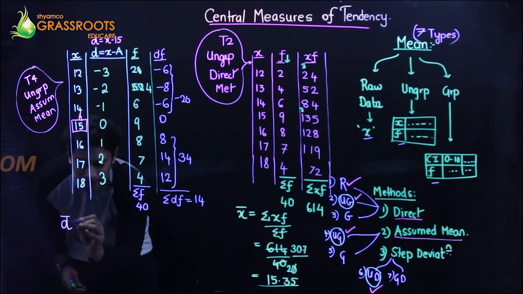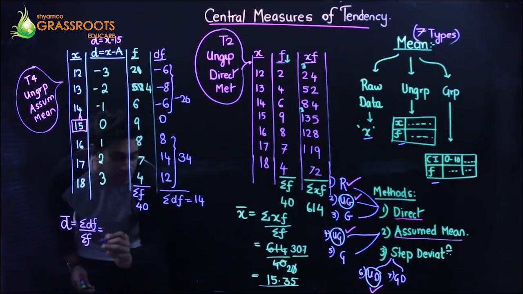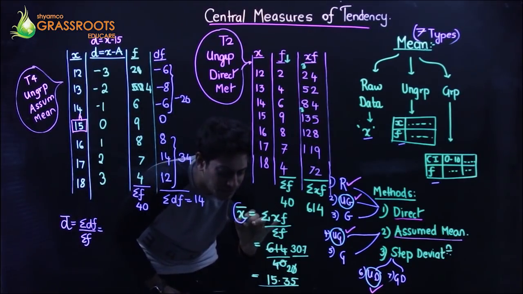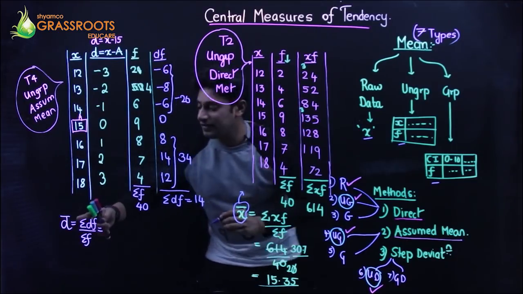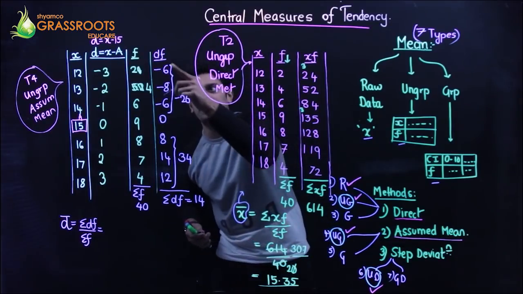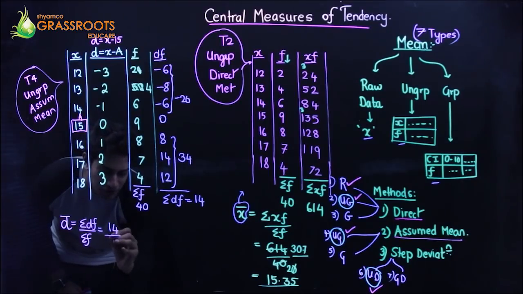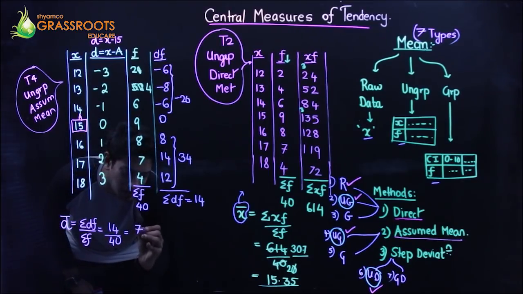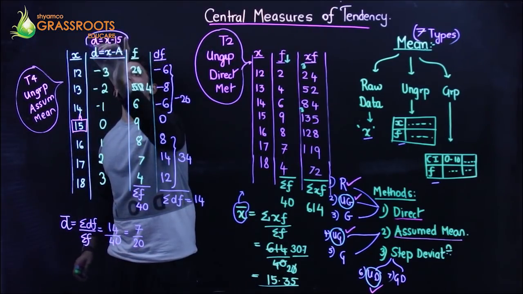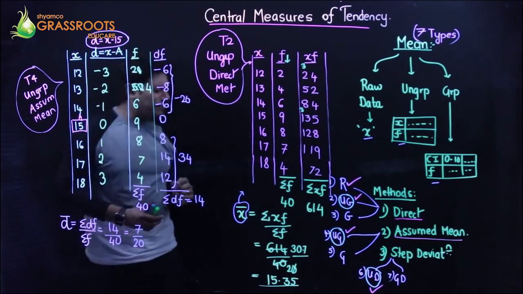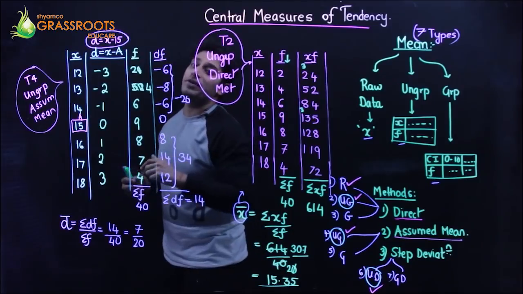First, I will get d bar, which is summation df upon summation f, because here it was the same thing but in terms of x. This question has been converted in terms of d, so it's going to be d bar. 14 upon 40, 2 7s are 14 and 2 20s are 40. Chuck this. And again, I'll be using the same formula once again, because if my question is in terms of x, my final answer should also be in terms of x.